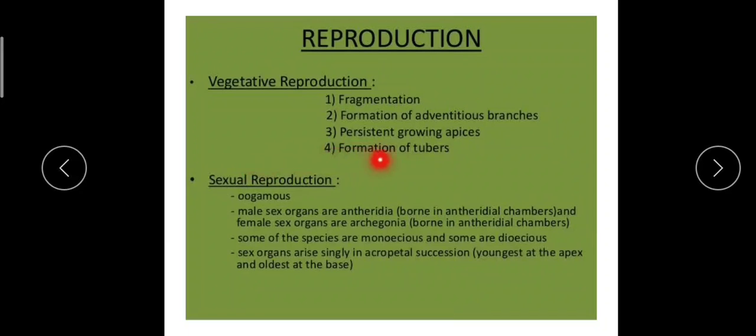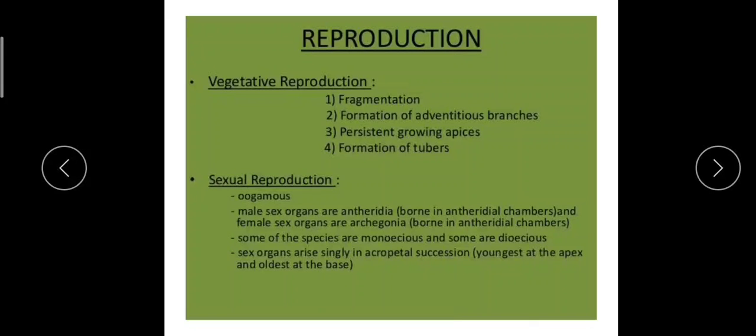And the next type is sexual reproduction. Sexual reproduction in case of Riccia is oogamous. It takes place by means of male and female reproductive organs. The male reproductive organ is known as antheridium, and the female organ is called archegonium.